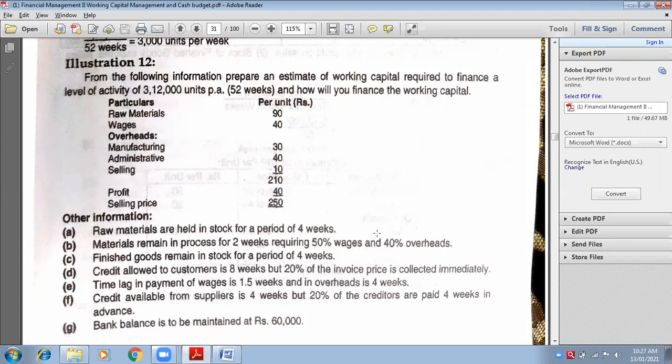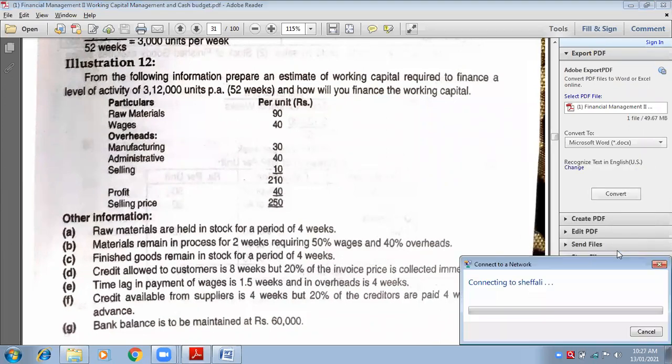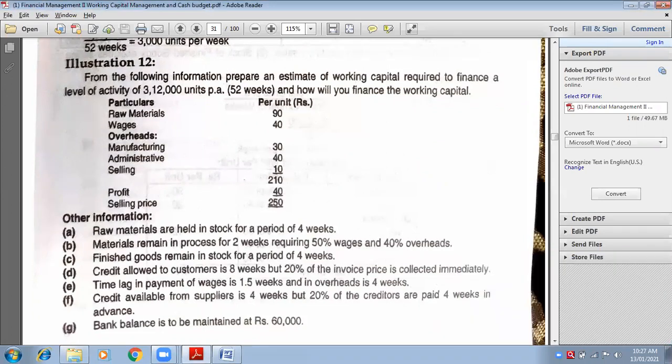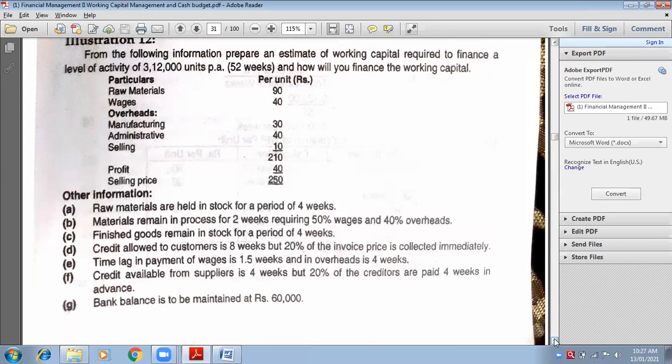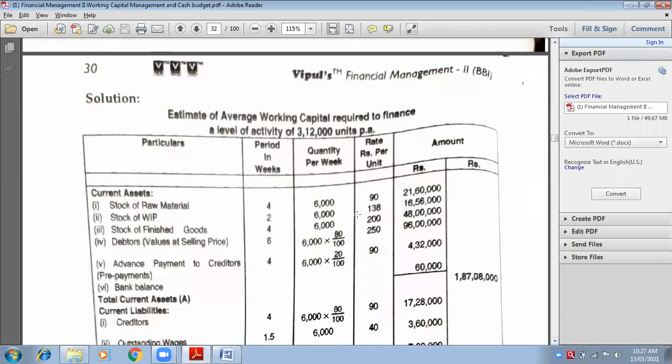And how many weeks? 2 weeks. It is given in the adjustment. So what will be your answer? It would be 6,000 into 138 into 2 weeks. So 16 lakh 56,000. You can verify. Okay. Next.